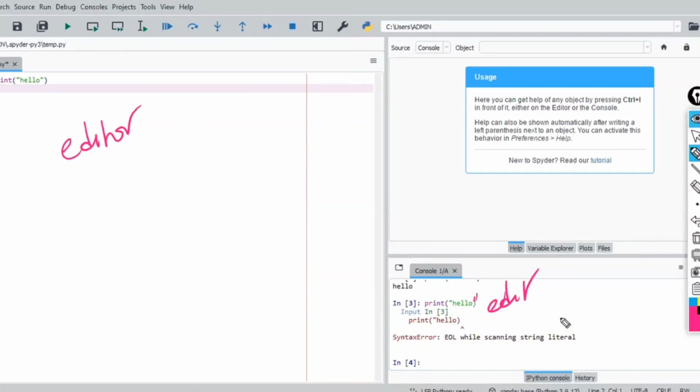This is called the console window. Console window means where the output is available. Is it clear? This is Spyder, and we'll see one by one. In the further classes, I will show you the Jupyter notebook, and I will execute in the Jupyter notebook mostly. In some of the classes, I will execute in Spyder and show you.